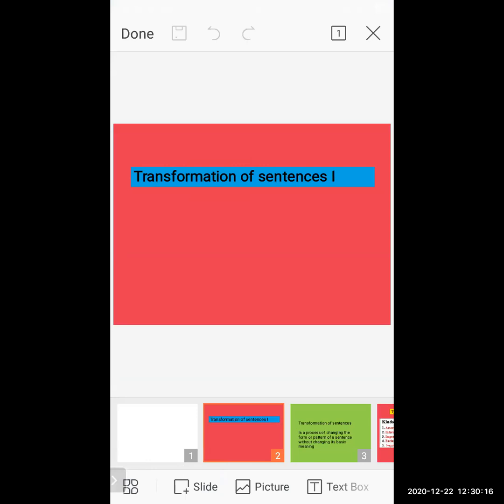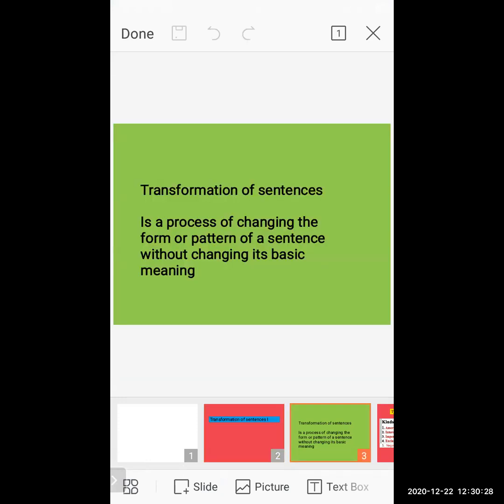Today we will see a new topic in grammar, and today's topic is Transformation of Sentences, Part 1. Students, in a previous lecture we saw the different types of sentences, their meanings, their definitions, and their uses, and how to recognize the different types of sentences.